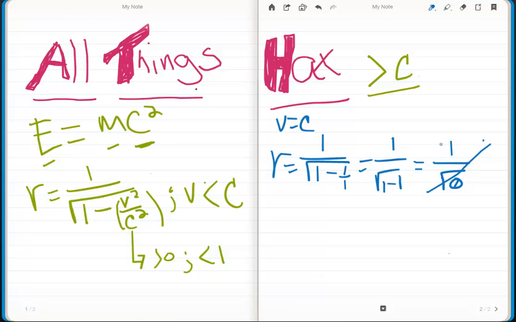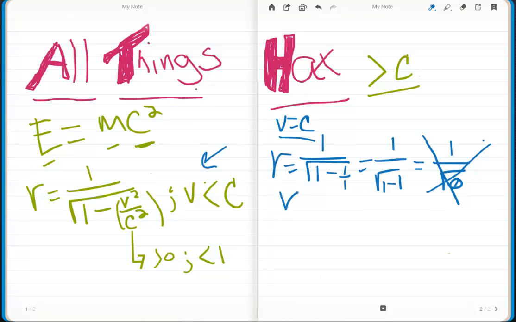So we can see how we took a law of physics and demonstrated that when v, the velocity of an object, is equal to c, a valid law of physics, an equation of physics that's used in many different aspects, breaks down. Previously, on this side of the board, it yields a value, a result, something that can be used. When the velocity and c are equal, it breaks the equation. You get this 1 minus 1 in the square root, and you get 1 over the square root of 0, which is nothing.